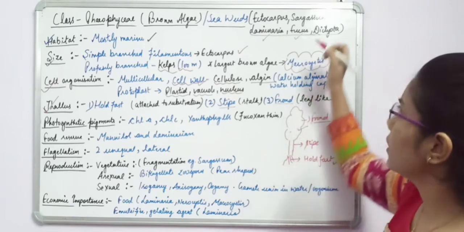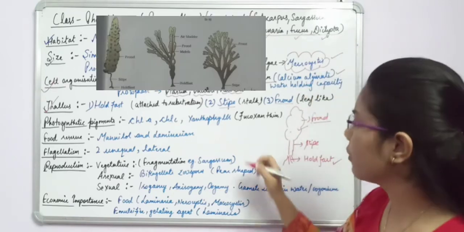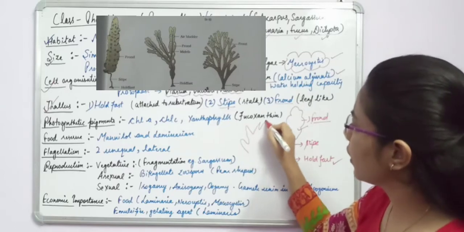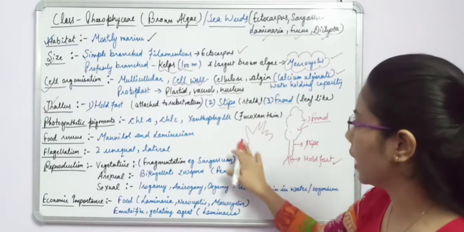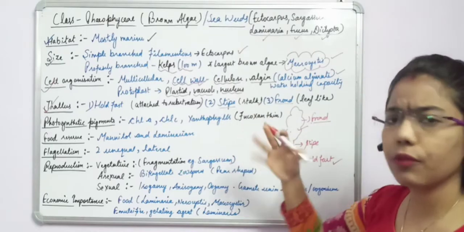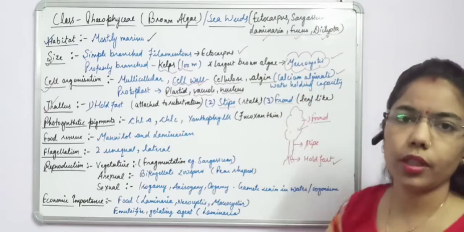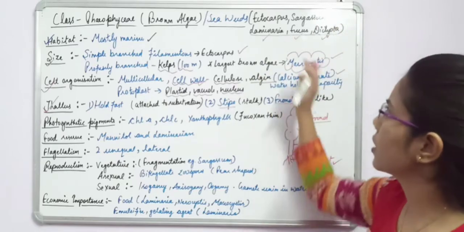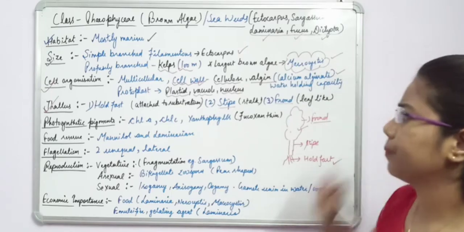Now if you see the structure of dictata, okay, dictata has a finger like structure. These finger like projections, एक fingers की तरह आपको क्या पूरा structure दिखाई देगा, and these finger like projections make the frond of the dictata body. Okay, so here we have discussed the structure of laminaria, fucus and dictata.